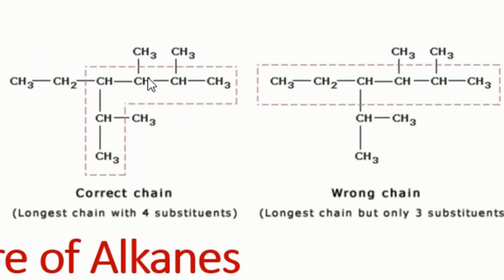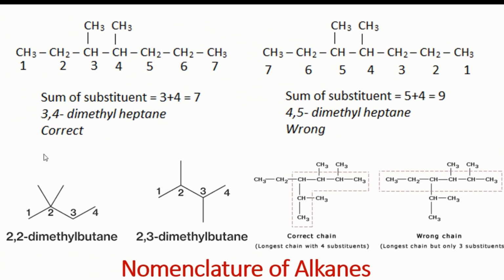It means in selecting this longest chain, we have 4 smaller branches, rather than selecting this longest chain having fewer branches and one of them is the big branch. So there is another rule: when selecting the continuous chain or the longest chain, we decide on the longest chain having more branches. So the longest chain with 4 substituents, this is our correct decision in selecting the longest chain. So these are two examples for our practice.